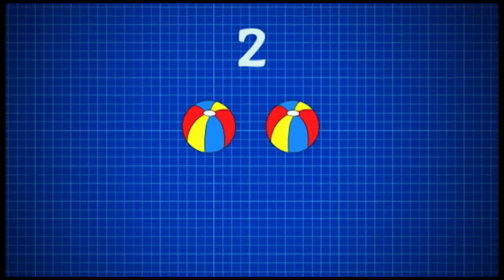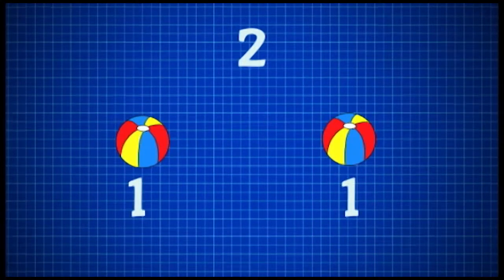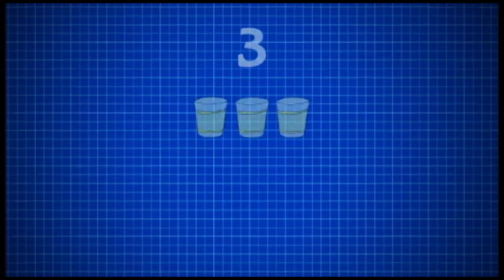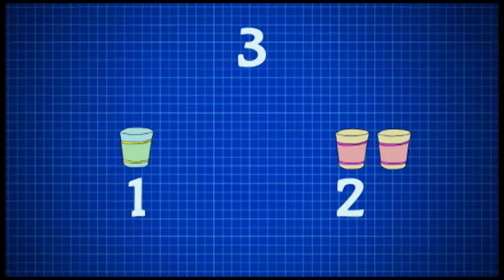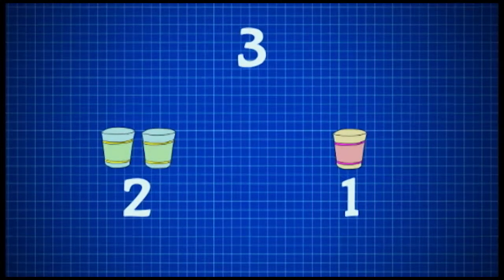Let's start with the easiest one. What are the numbers that make 2? 2 is made up of 1 and 1. What are the numbers that make 3? 3 is made up of 1 and 2. You can also say that 3 is made of 2 and 1.